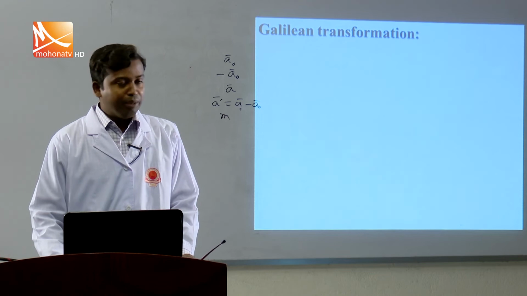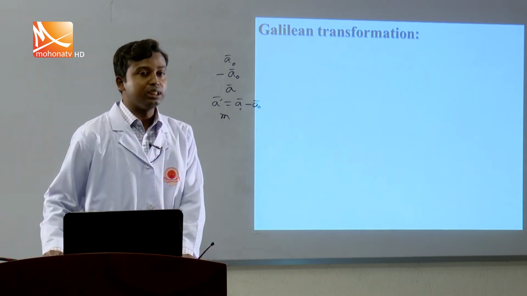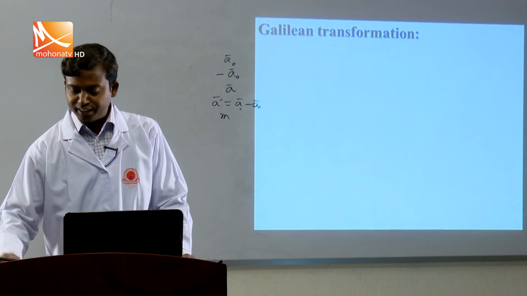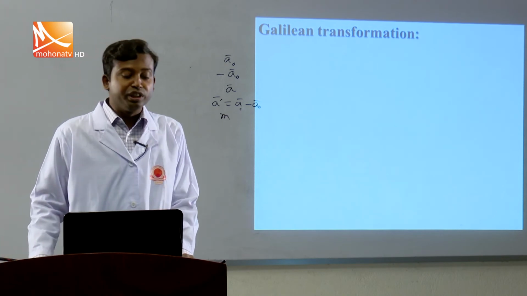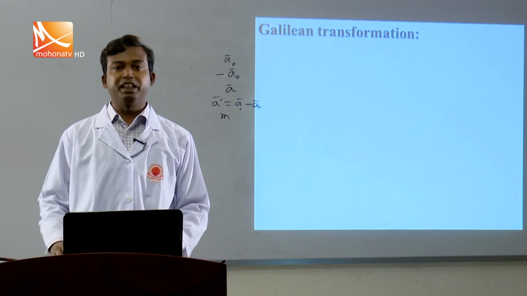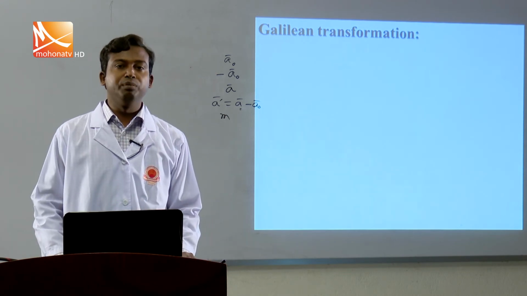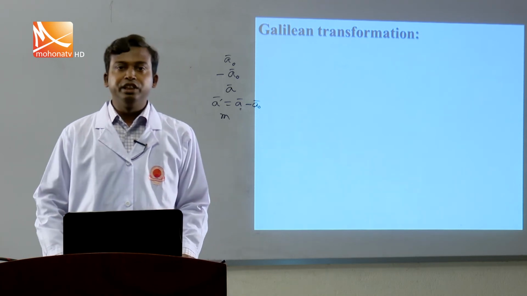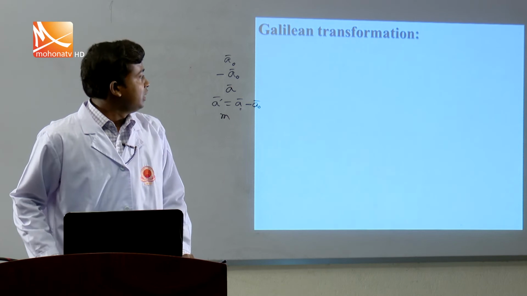Now I am going to tell you about the Galilean transformation, but before this you have to know about transformation. You know that if the position of a particle is measured from two different frames, it will be different and can be represented by two sets of coordinates.